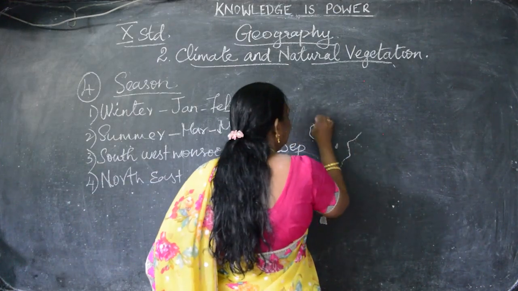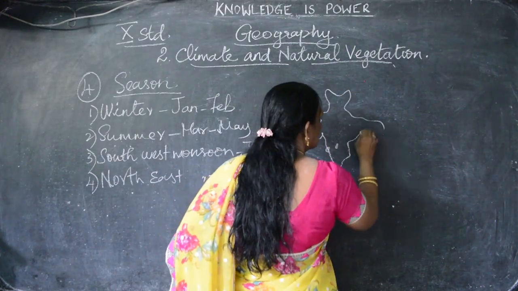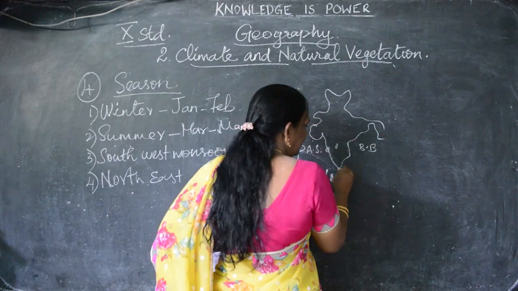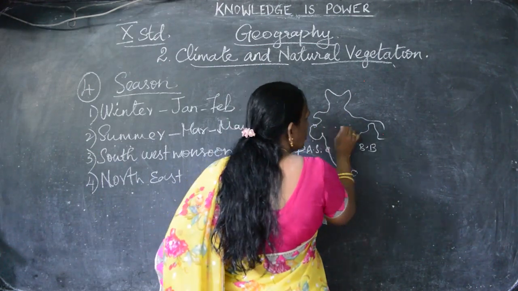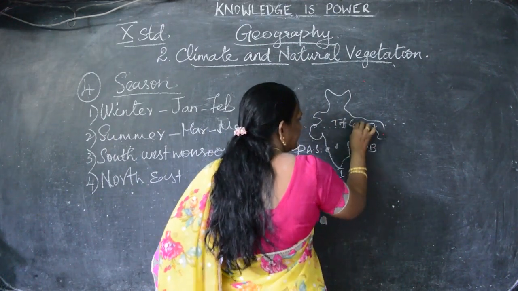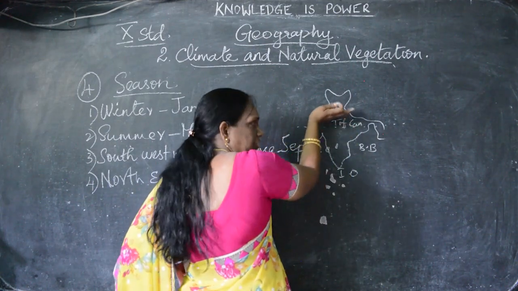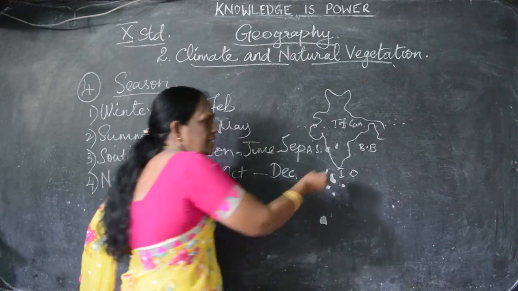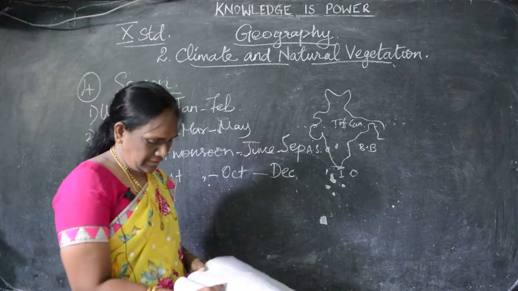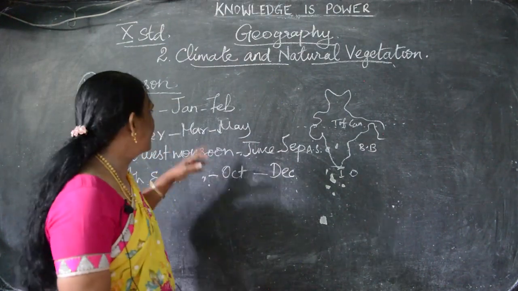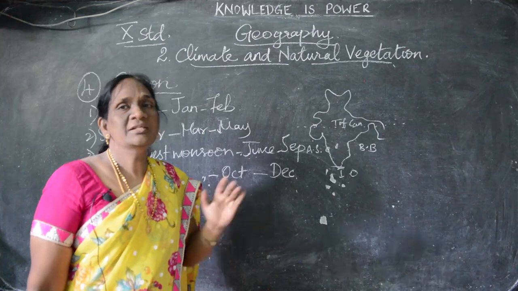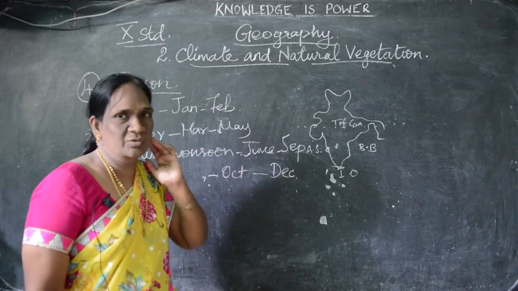I'll show you in the map then. This is the Bay of Bengal, Arabian Sea and Indian Ocean. So, this is Tropic of Capricorn, Tropic of Cancer, this line. Understand? So, from below the Tropic of Cancer till the tip of the south, we can get the southwest monsoon. It starts from the 1st of June till September, this southwest monsoon season.